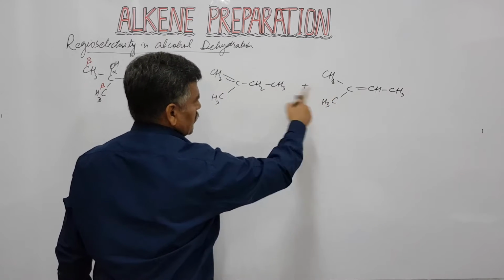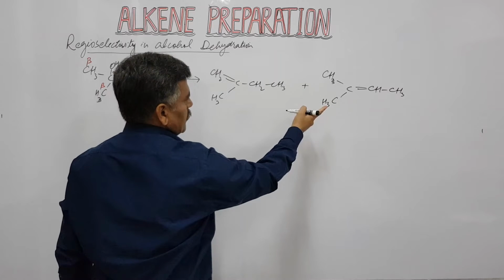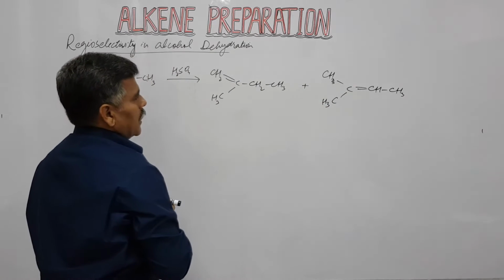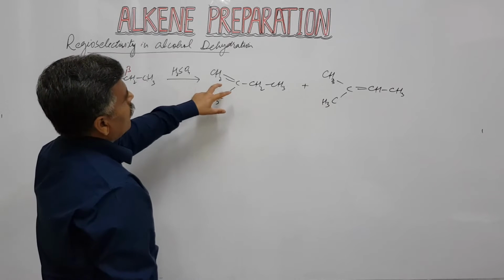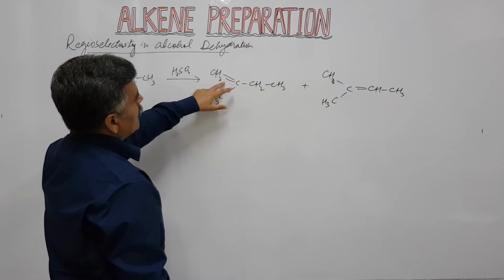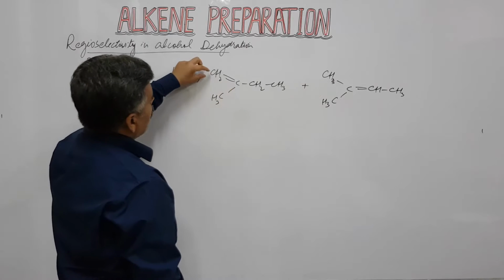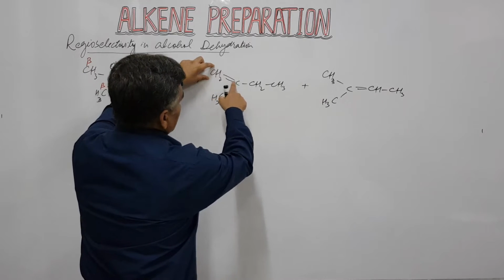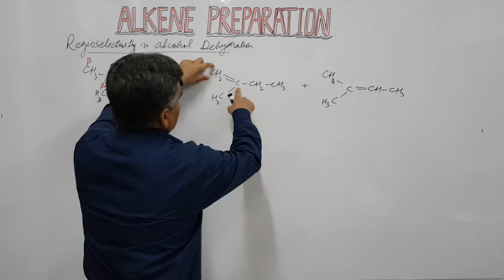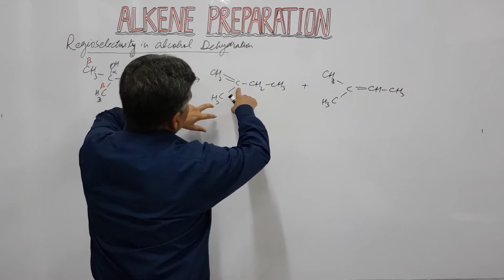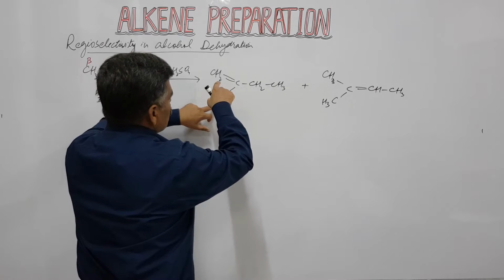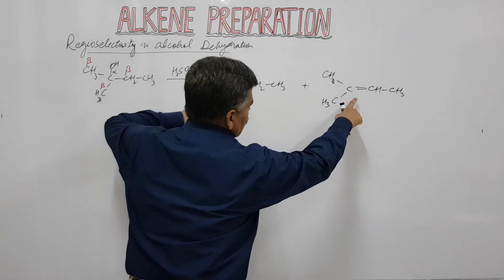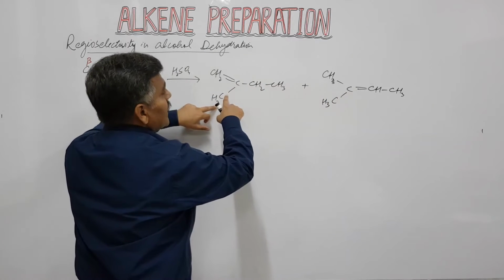You can say they differ in the position of this carbon-carbon double bond. That's why they are known as constitutional isomers, and they are regioisomers. Here the terminal carbon-carbon double bond is present. Here this double bond is attached with this carbon, and then you have this carbon. If you look at the substitution, this alkene is more substituted and this alkene is less substituted.